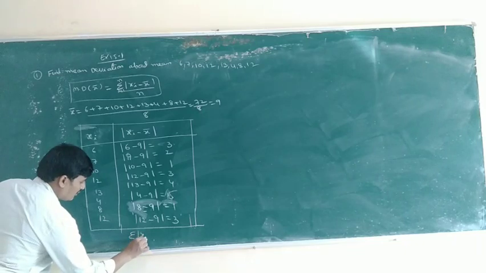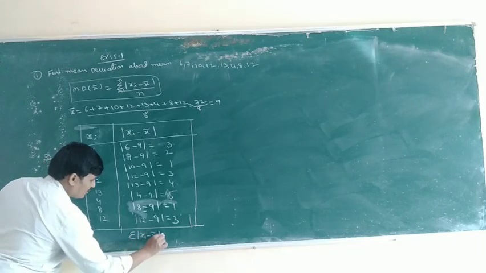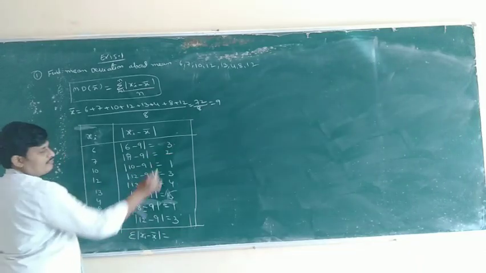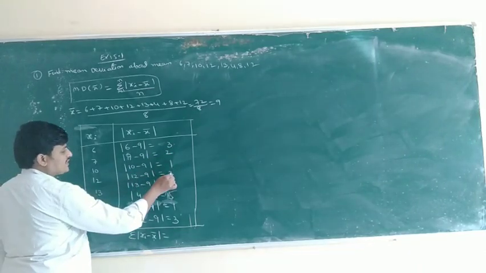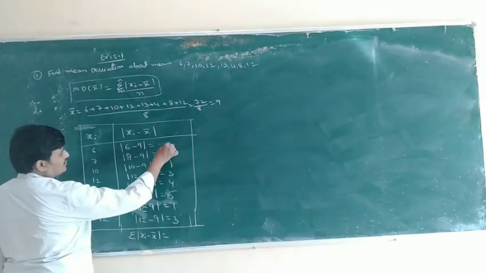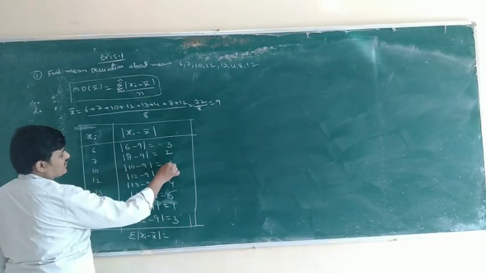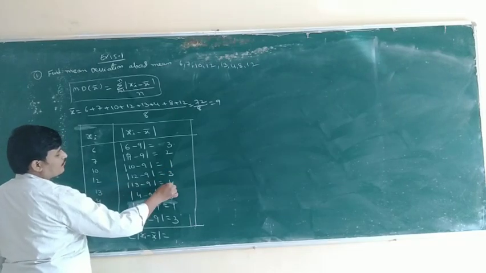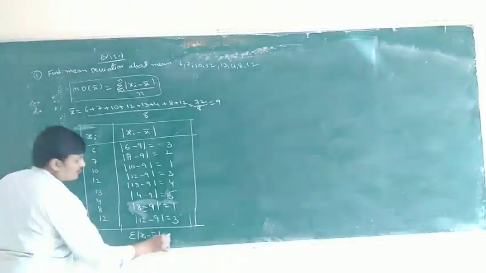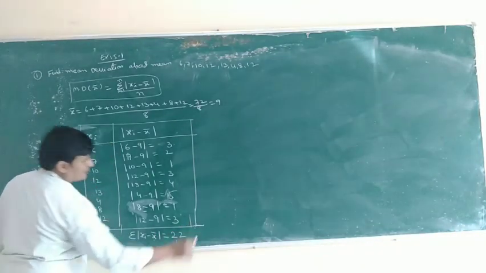Sigma mod xi minus x bar is obtained by adding all these values. 3 plus 2, 5. 5 plus 1, 6. 6 plus 3, 9. 9 plus 4, 13. 13 plus 5, 18. 18 plus 1, 19. 19 plus 3, 22.